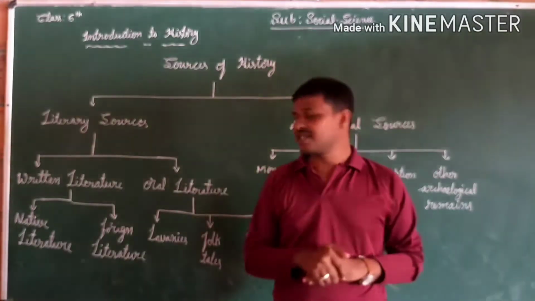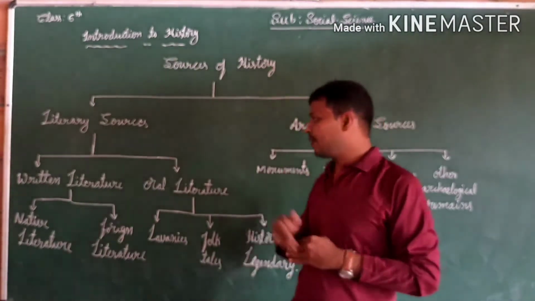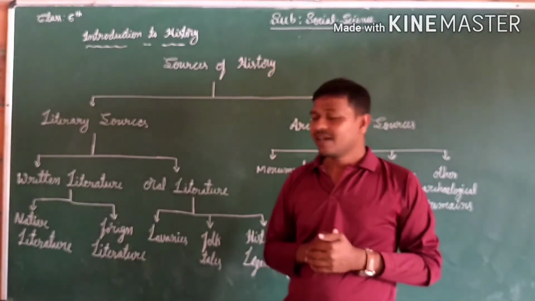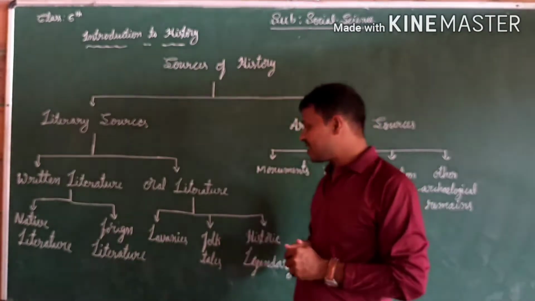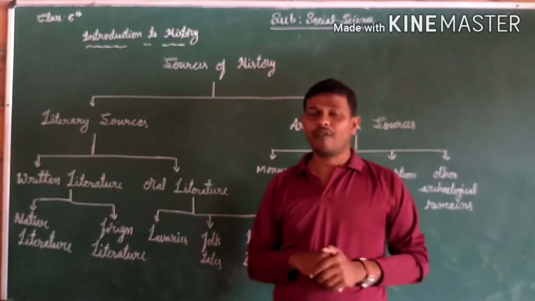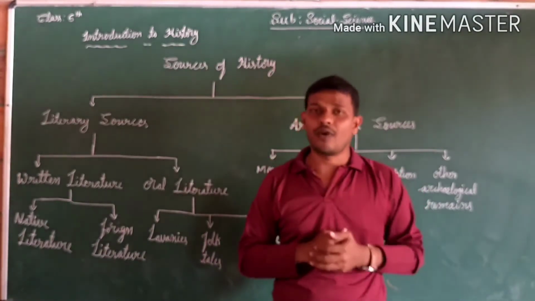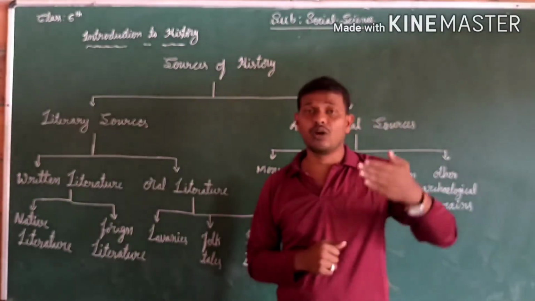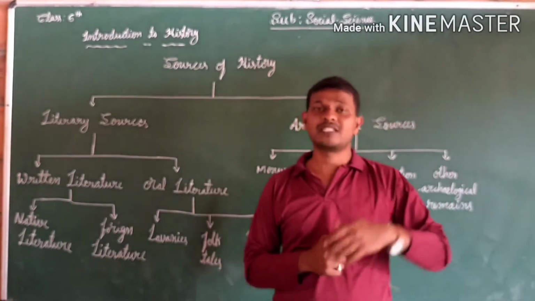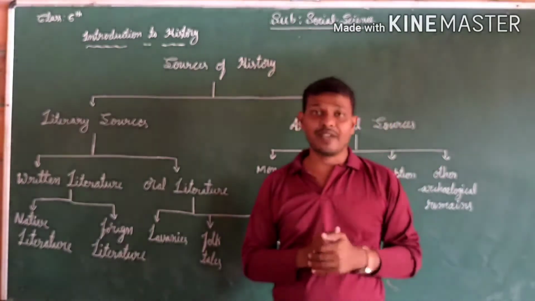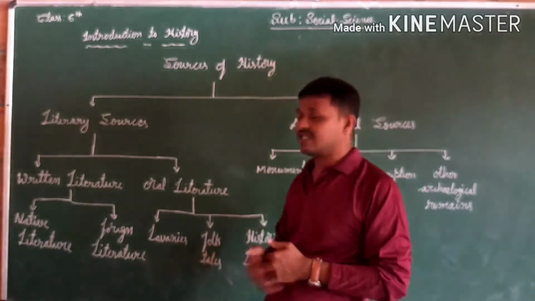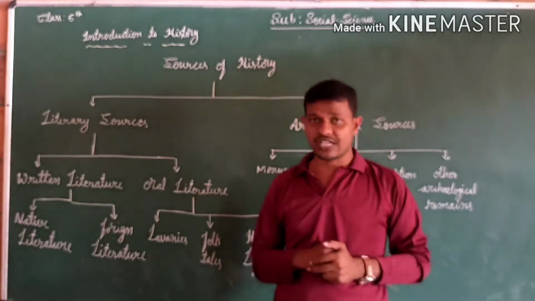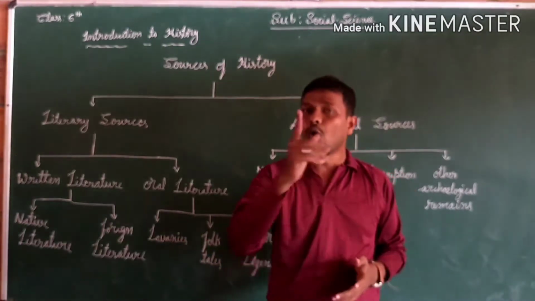We already know about the person who gives history through oral literature, that we call Lavadis. Lavadis are songs we found, sung by some persons in our families, Vedic cultural people, who use language to sing songs. These Lavadis are also helpful to know about history. So Lavadi is also one of the points of oral literature.